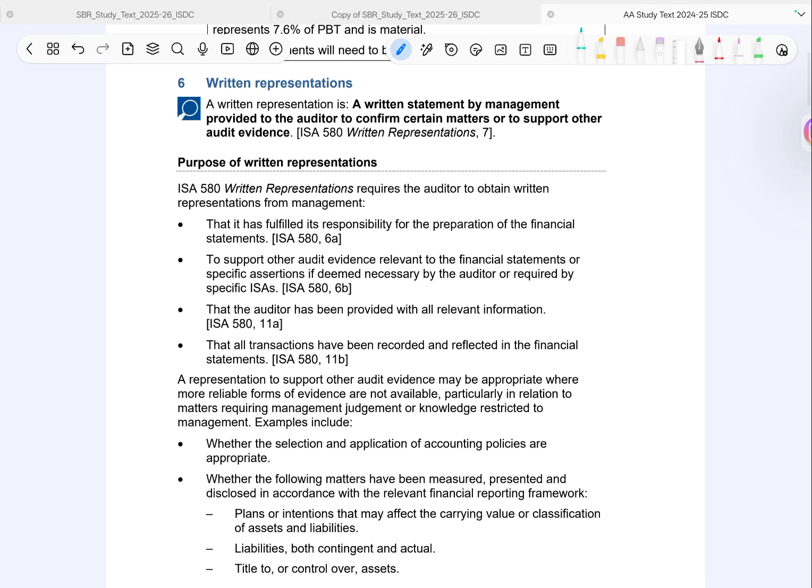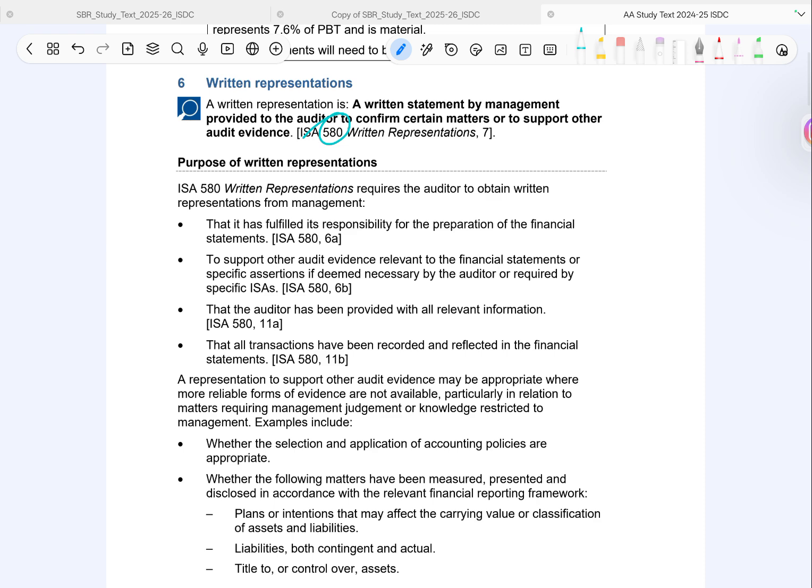Now, what's the purpose of this? According to ISA 580, auditors obtain written representations to confirm a few key things. First, the management has fulfilled its responsibility for preparing the financial statements. Second, to support other audit evidence, especially where strong audit evidence is not available. Third, that the auditor has been given all relevant information. And fourth, that all transactions have been recorded properly.